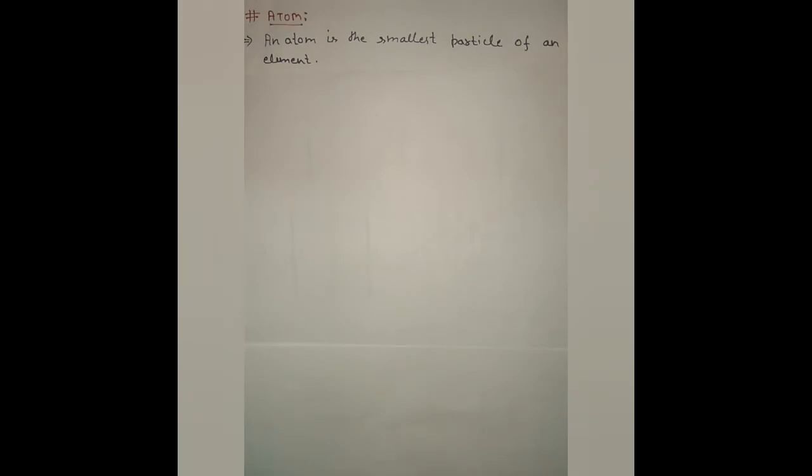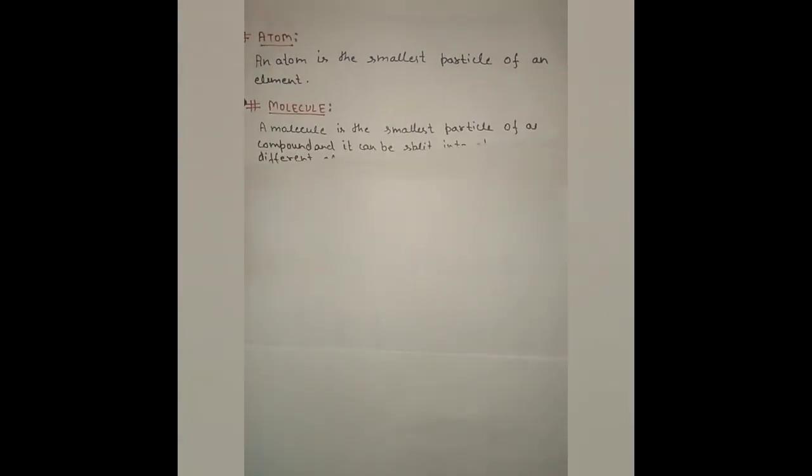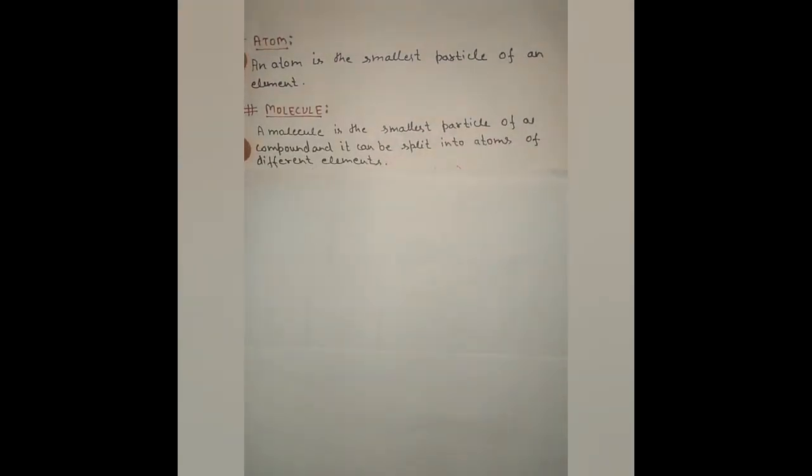As we have understood from the previous example, an atom is nothing but the smallest particle of an element, whereas a molecule is the smallest particle of a compound, and it can be split into atoms of different elements.